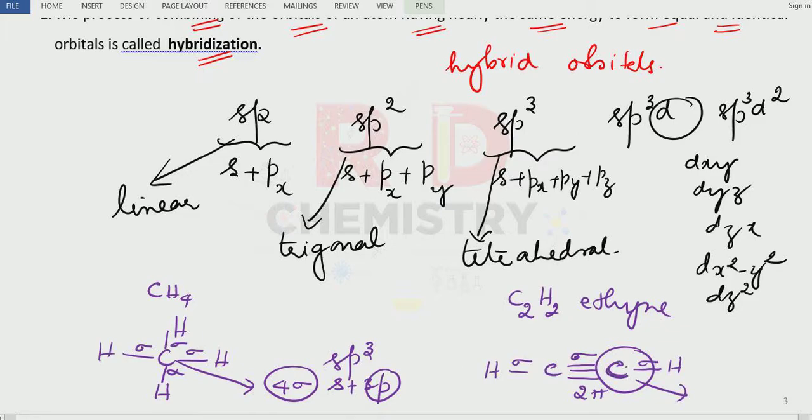It is joined by two sigma bonds around it. Two sigma bonds means one s orbital and one p orbital, so the hybridization is sp hybridization. So based on the number of sigma bonds, we can find out the type of hybridization. And it is very easy to find out for organic molecules, for carbon compounds.